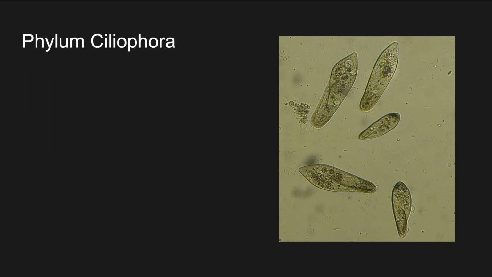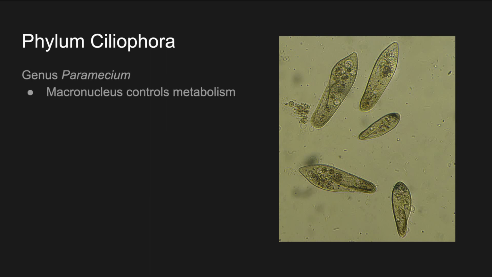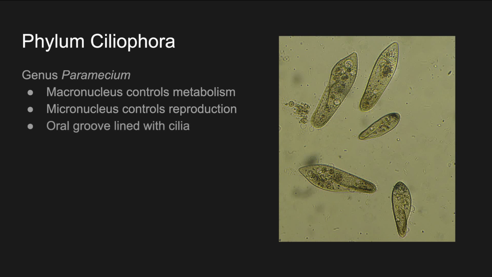So here's some examples of phylum Ciliophora. These would all be ciliates. First, here's genus Paramecium. They have a macronucleus that controls their metabolism. And if you look at a picture of one of these, you should see kind of a largest dot inside of it. That would be the macronucleus. The micronucleus controls reproduction. So they've got their, you might say, brain split up into two spots, a macronucleus and a micronucleus. They have an oral groove lined with cilia.